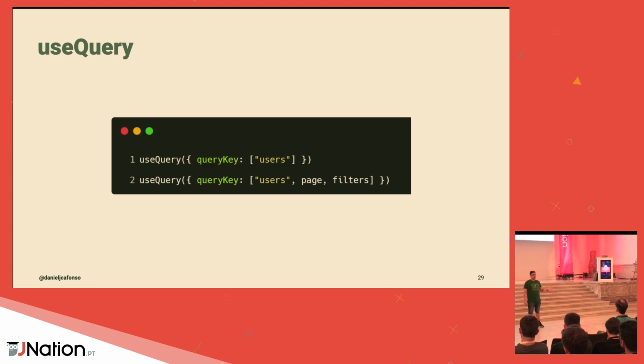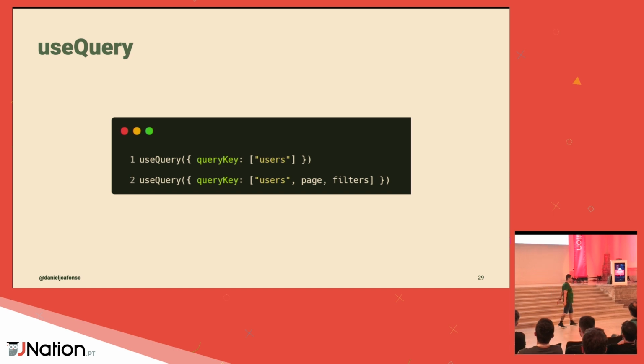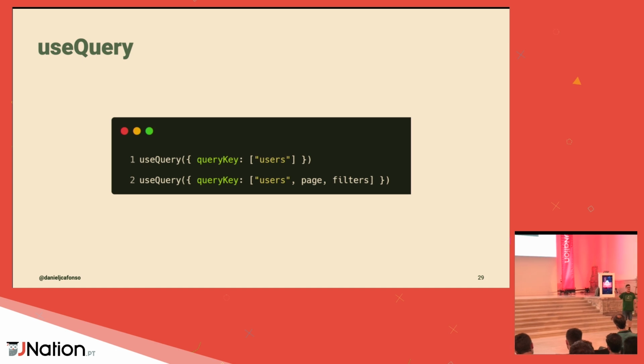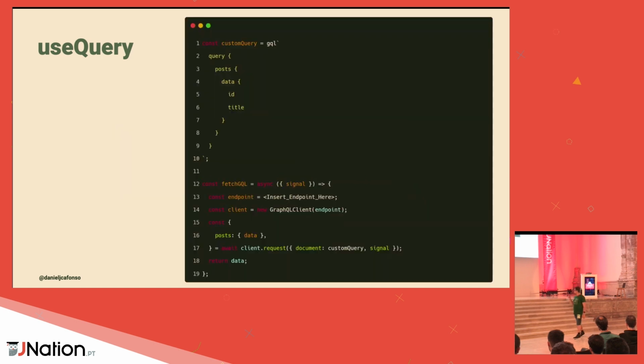And the second line, as you can see there, that's pretty much how I would describe a query key when I'm building a paginated API. Because as you can see, I have all the dependencies that my query is going to need. It's going to need a page, and it's going to need a filter. Another thing that is super important that I actually forgot to say at the beginning, the query key exists so React Query knows how to cache your data. So once the data is fetched, React Query gets that data and caches it underneath this query key. So this is pretty much the identifier for your query inside of the query cache.